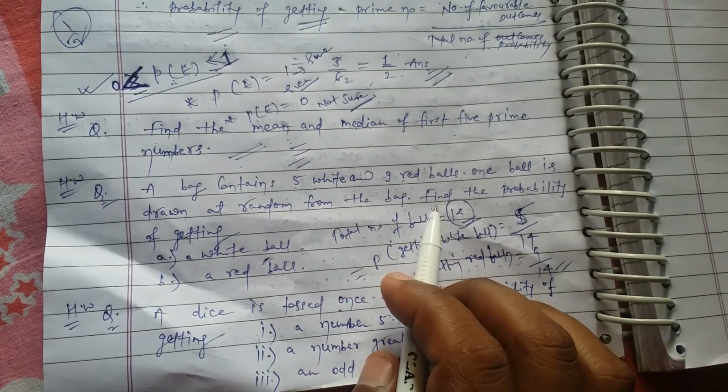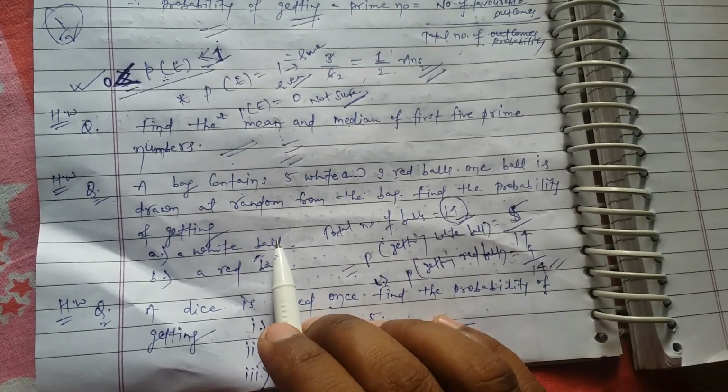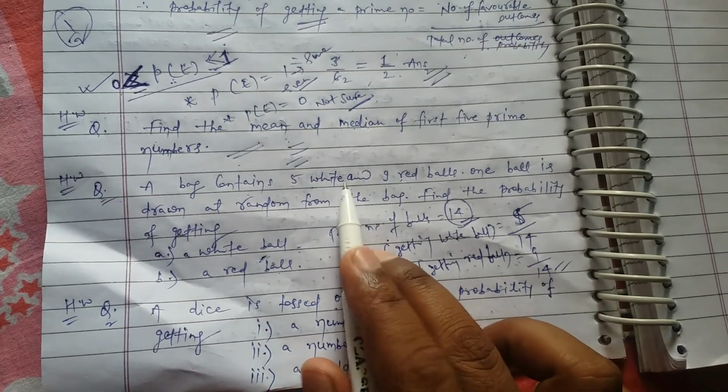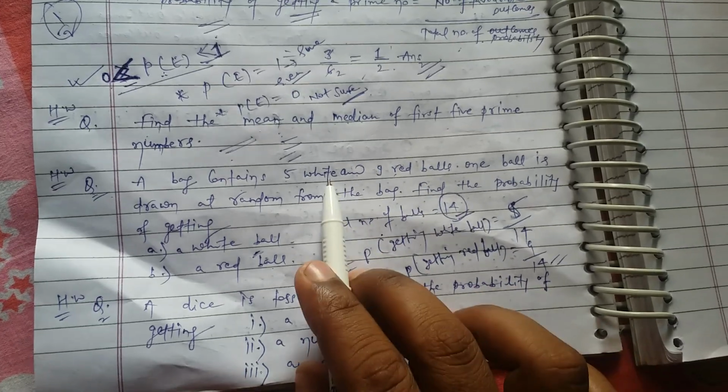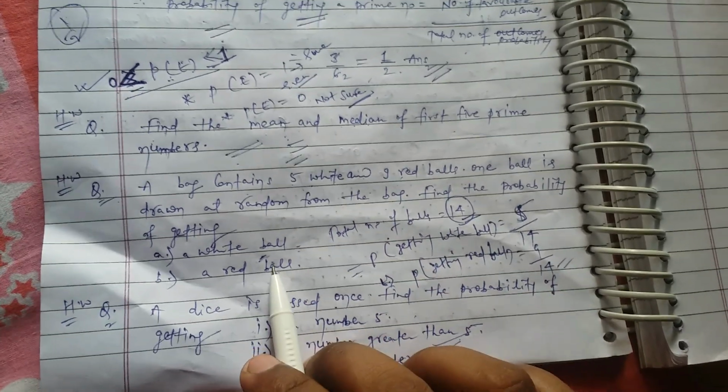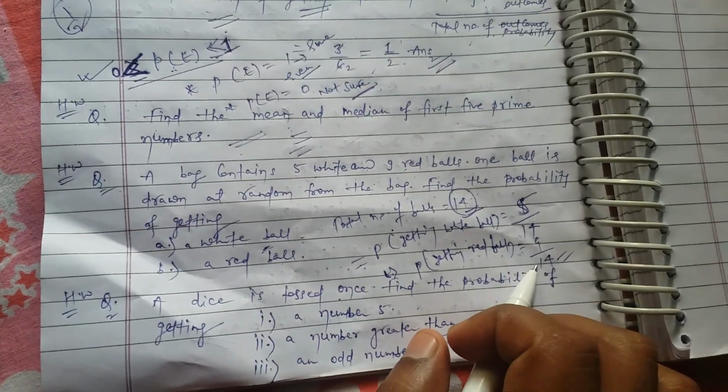So out of these 14 balls, when one ball is taken out, the probability of getting a white ball would be: 5 are white, so the ball will come from these 5, and the total is 14, so 5 by 14. Similarly for a red ball, 9 by 14.